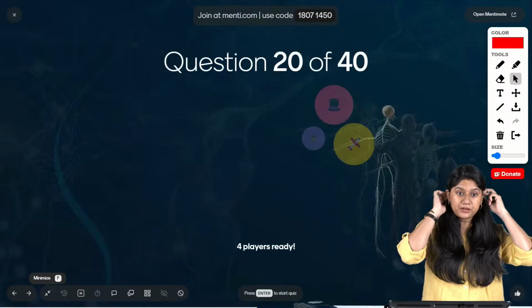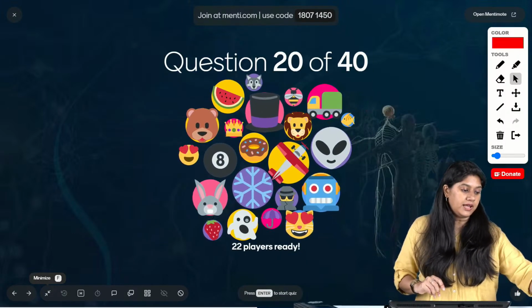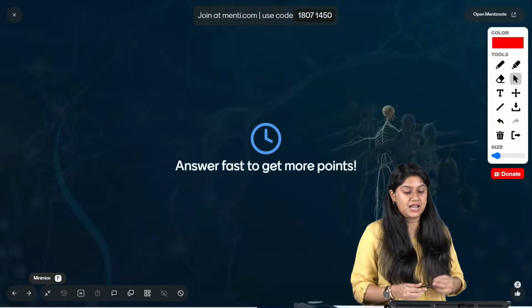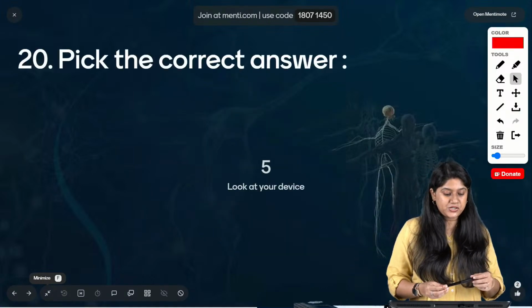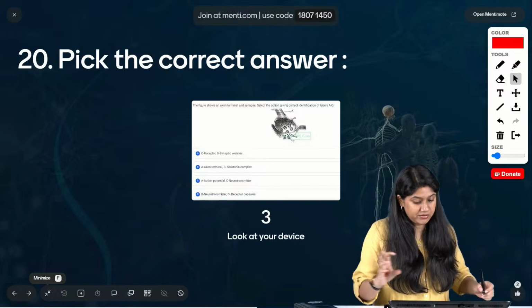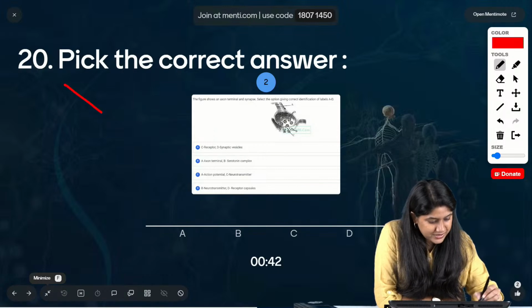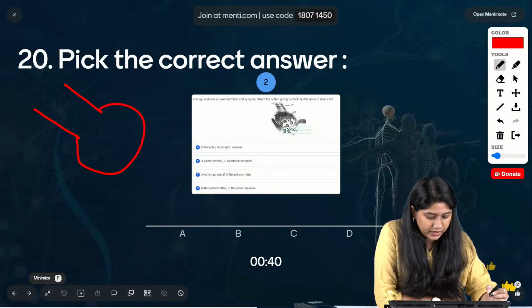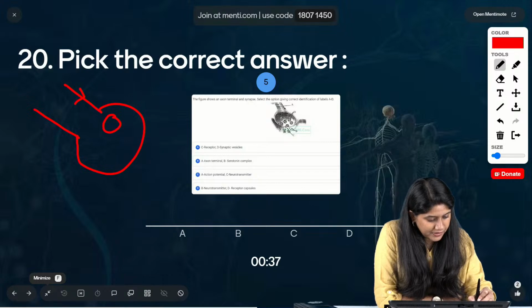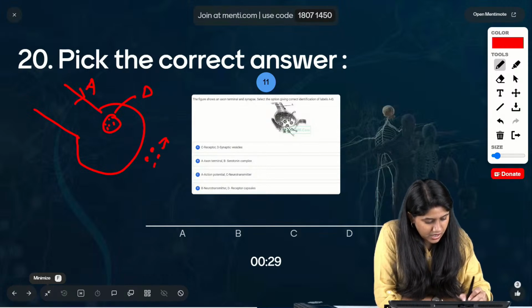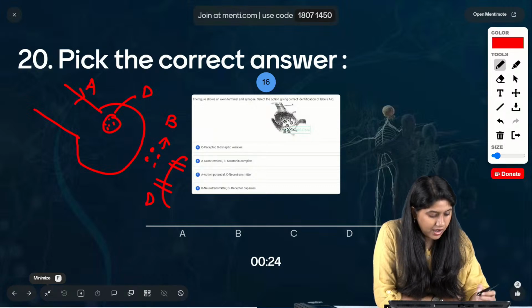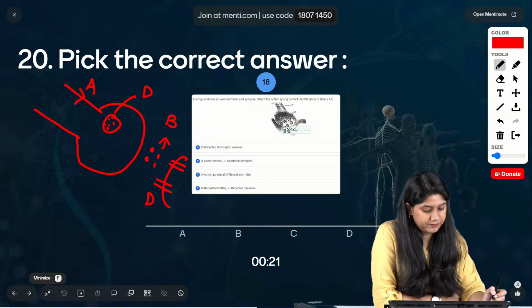Last question everyone from this particular chapter, neural control and coordination. Let's see what the question is. It's a very interesting question everyone. Take your time. What is shown here? We basically have the end of an axon shown. We are given A, this is D, this is A, then these are the B, and on the opposite we have these, the D. We basically have to identify what is what.